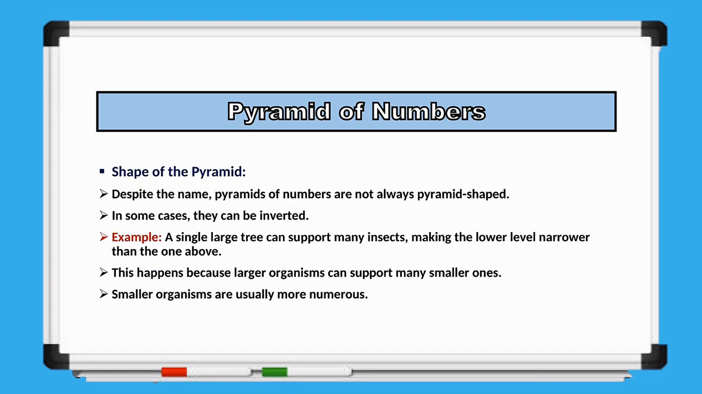Although it is called a pyramid of numbers, it does not always have the shape of a true pyramid. In some ecosystems, the pyramid may even be inverted. For example, a single large tree can support hundreds or even thousands of insects. In this case, there is only one producer but many primary consumers, making the producer level narrower than the level above it. This happens because one large organism is capable of supporting many smaller organisms.